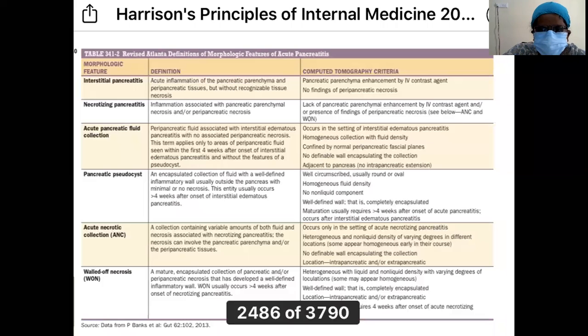Peripancreatic fluid associated with interstitial edematous pancreatitis with no associated peripancreatic necrosis. Here there is no necrosis, but there is just a peripancreatic fluid collection.